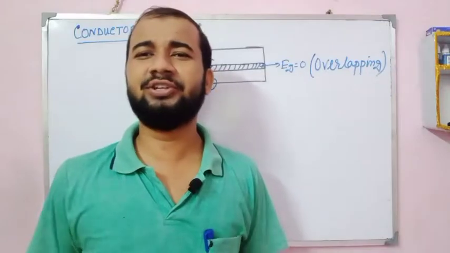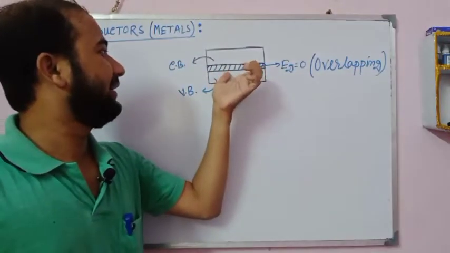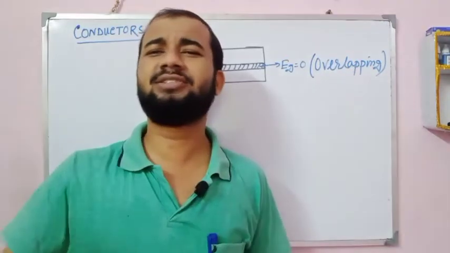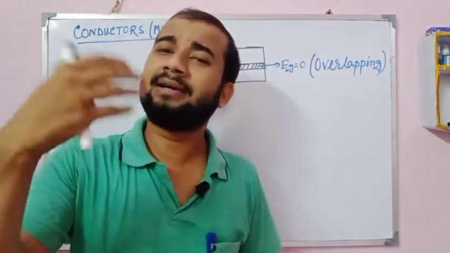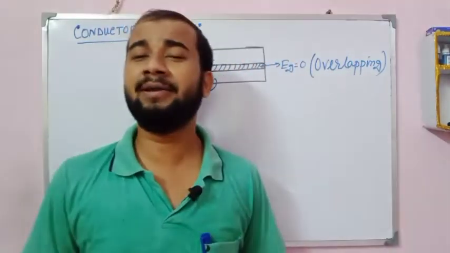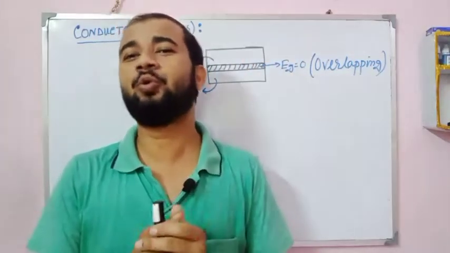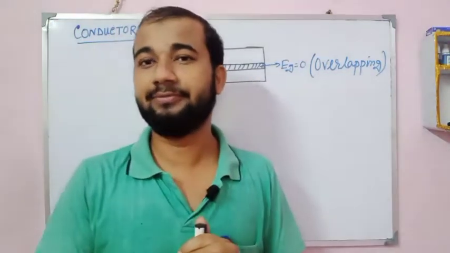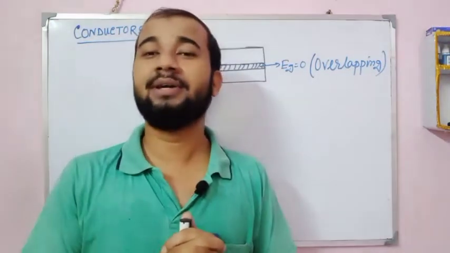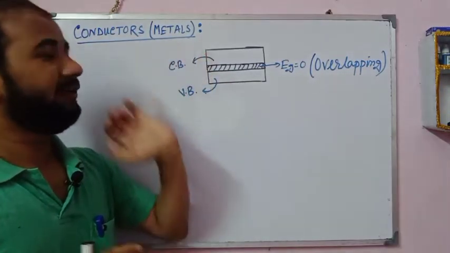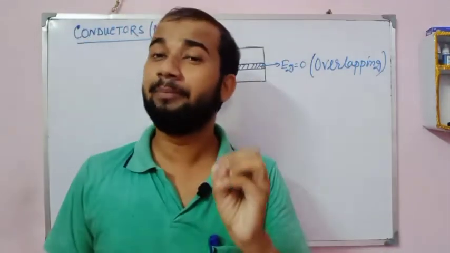No energy is needed to carry an electron from the valence band to the conduction band. The electrons can go from valence band to conduction band very easily. That is why conductors, metals, are good for electricity. This is the energy band theory for conductors or metals.